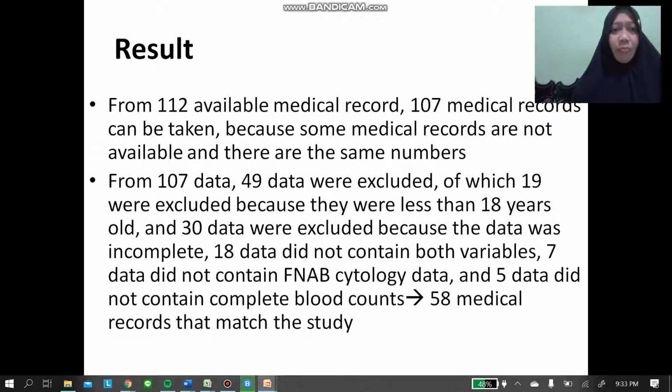The result: from 112 available medical records, 107 medical records can be taken because some medical records are not available and there are duplicate numbers. From 107 data, 49 data were excluded, of which 19 were excluded because they were less than 18 years old, and 30 data were excluded because the data was incomplete. 18 data did not contain both variables, 7 data did not contain FNAB cytology data, and 5 data did not contain complete blood count. So we have 68 medical records that match the study.